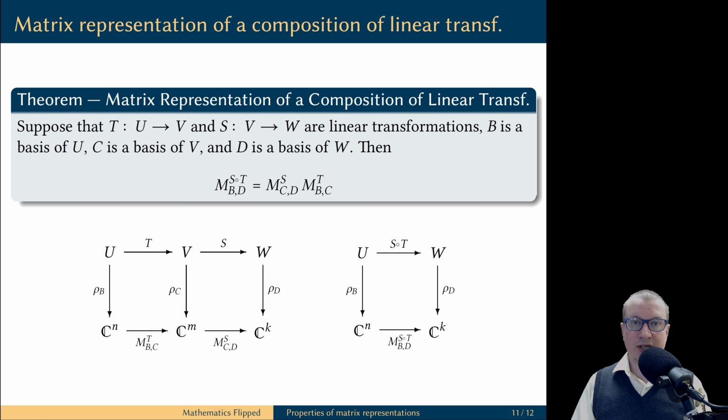I will help you digest the proof of this result by using this visual aid. The diagram on the left corresponds to the individual transformations S and T. Notice how we coordinatize each vector space relative to its own basis, and how we get two matrix representations, one representation for T, one representation for S. The diagram on the right corresponds to the composition of linear transformations. And we're saying that the product of two matrices on the bottom of the left diagram is the same as the matrix on the bottom of the right diagram.